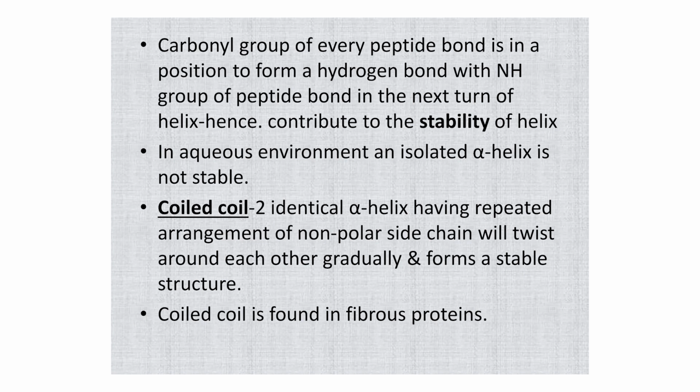Hence, it contributes to the stability of the helix. In aqueous environment, an isolated alpha helix is not stable. Two identical alpha helices having repeating arrangement of non-polar side chains will twist around each other gradually and form a stable coiled structure. So, coiled structure is found in fibrous protein.